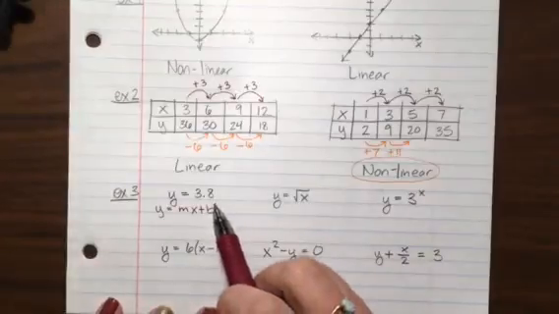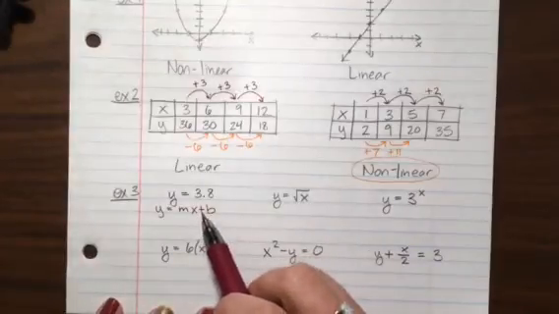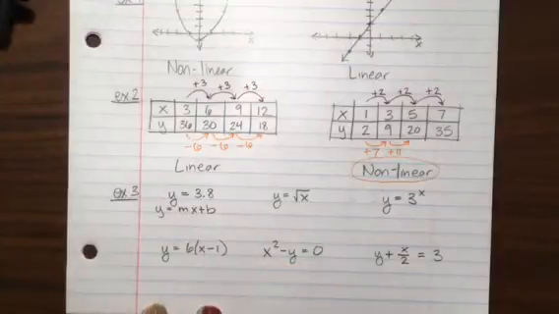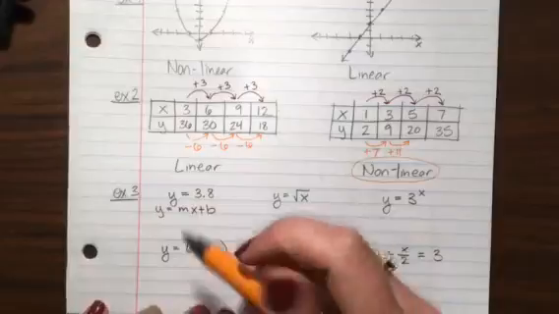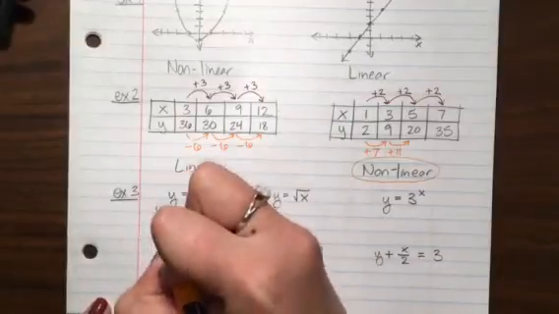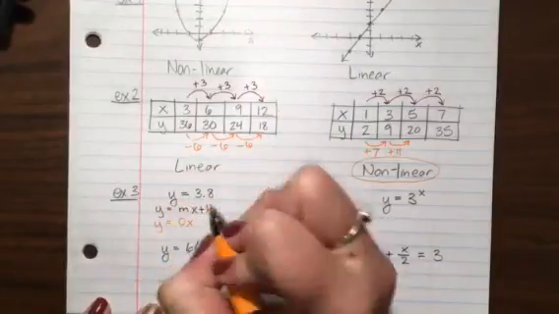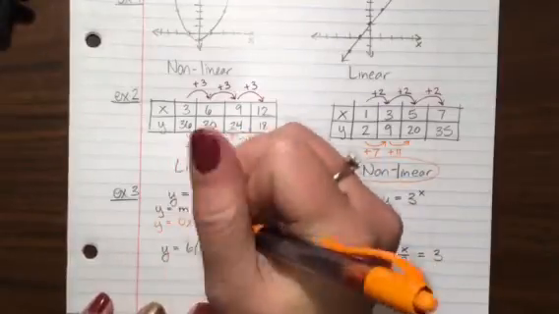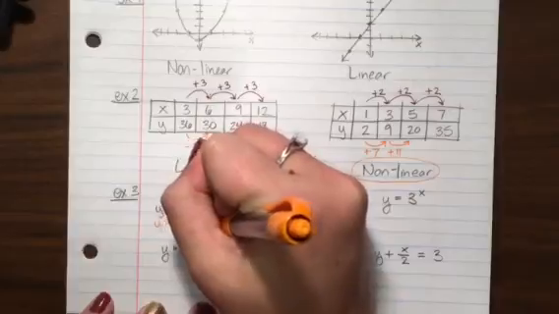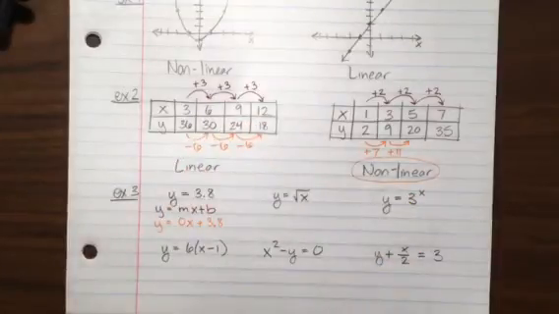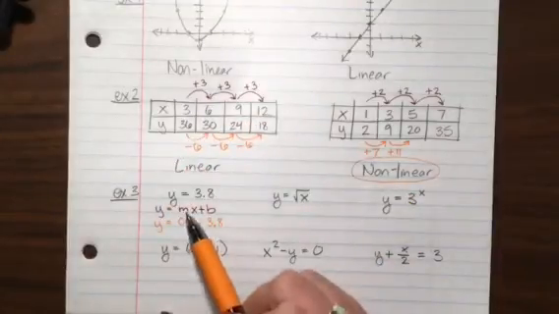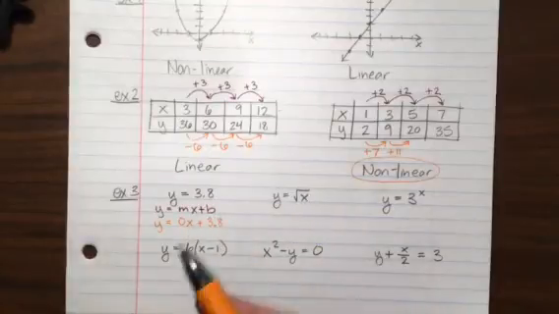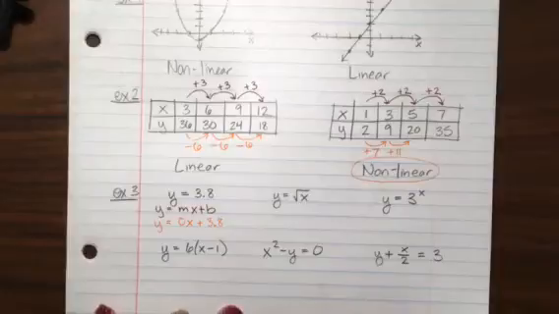So this first equation, I think I could write it like this. There's no x, so that makes me think that my m is 0. So I could write this function as y equals 0x, because what is 0 times anything? 0. 0x plus 3.8. So the m is 0, there is no x there. My b is 3.8. So this is linear.